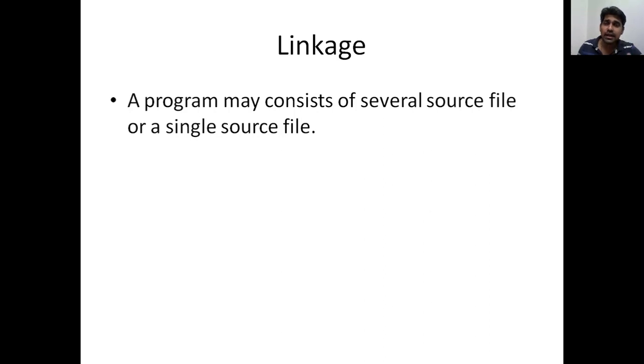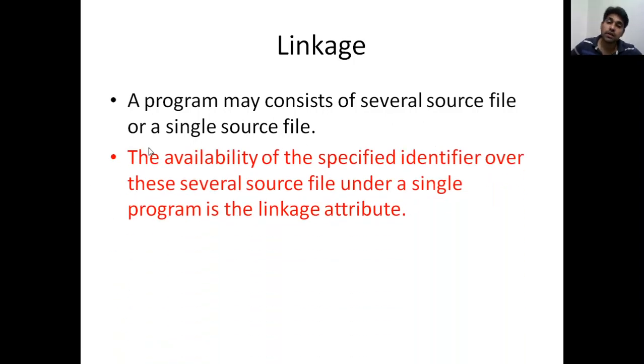So linkage is whether a variable can be accessed between these source files. Can a variable in one source file be used in another source file? That parameter is called linkage. A program may consist of several source files or a single source file. The availability of the specified identifier over these several source files under a single program is called the linkage attribute.